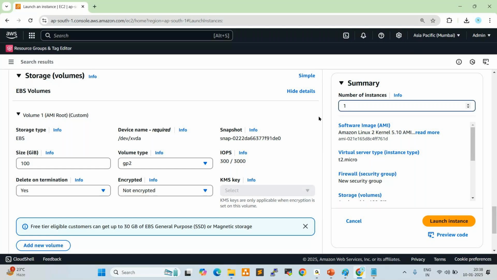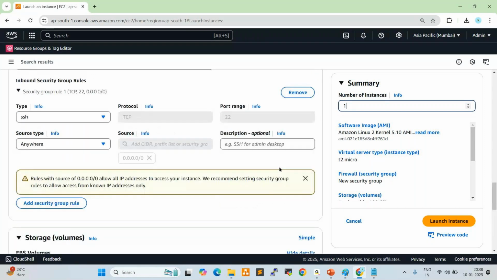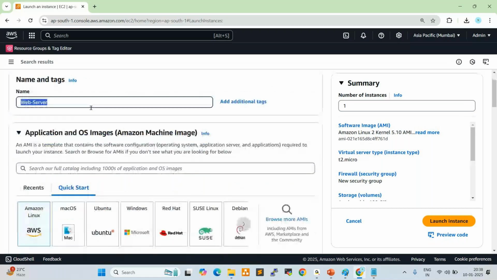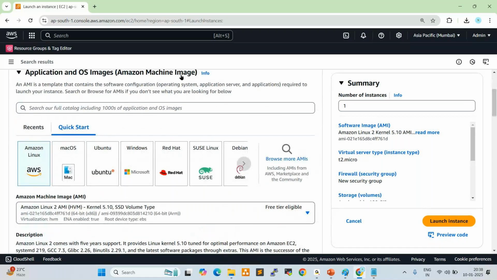Now one more time I'll show you this. See here. If you want to create any EC2 instance, go to services, click on compute, click on EC2. Once you click on it, this will open. Here you can click on launch instance. After that, it will ask you to provide the tag name. Scroll down here. These are the AMIs, Amazon Machine Images. As per the project team requirement, we need to choose the AMI here. I selected Amazon Linux 2 AMI.